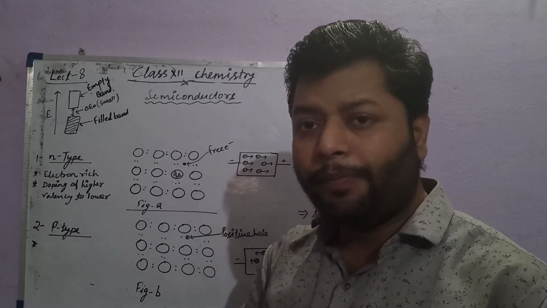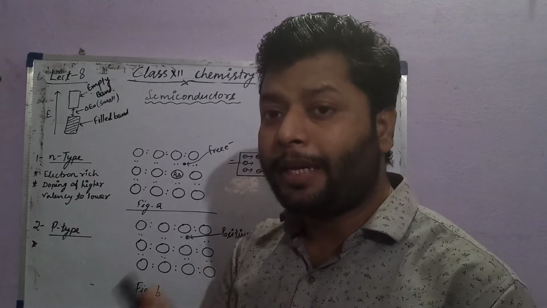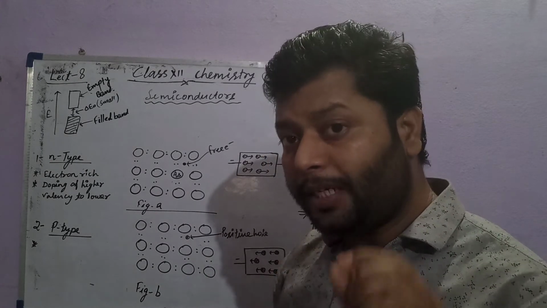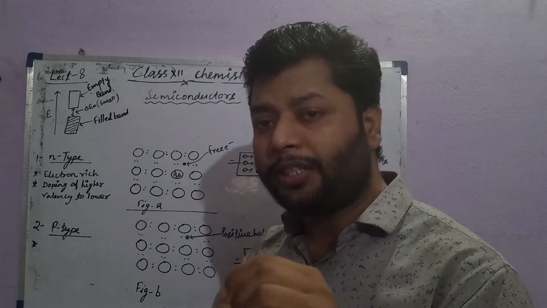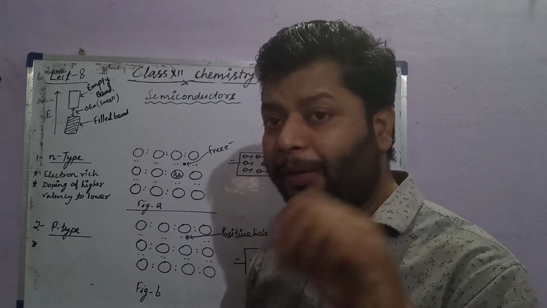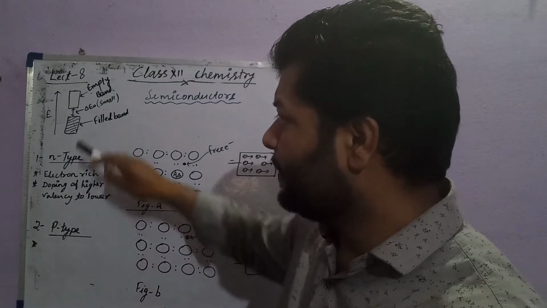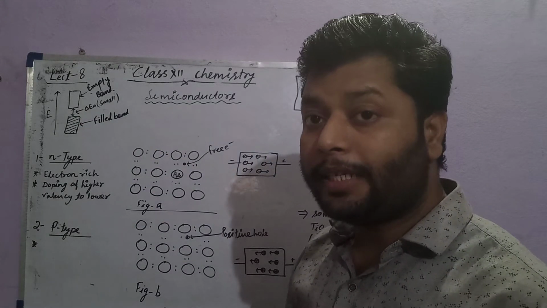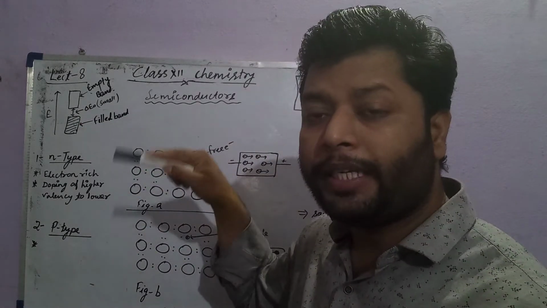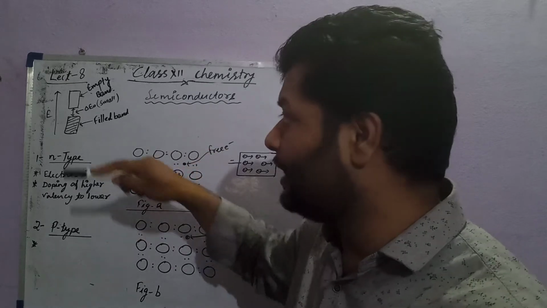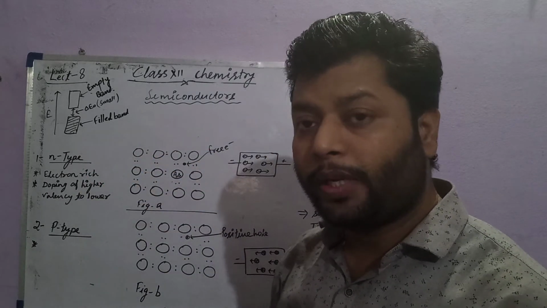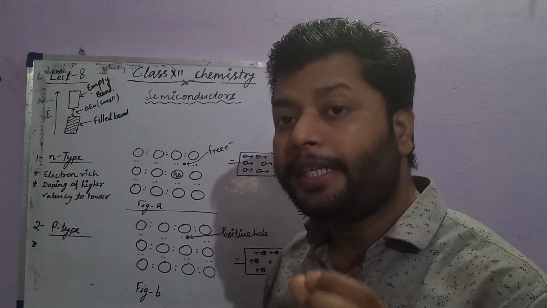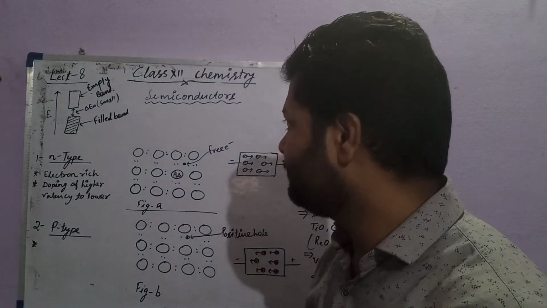So generally metalloids are semiconductors whose conductivity depends upon the temperature, because of the small difference of energy between the two energy bands, the empty band and the filled band. So electrons can jump on increasing the temperature, on increasing the heat energy.